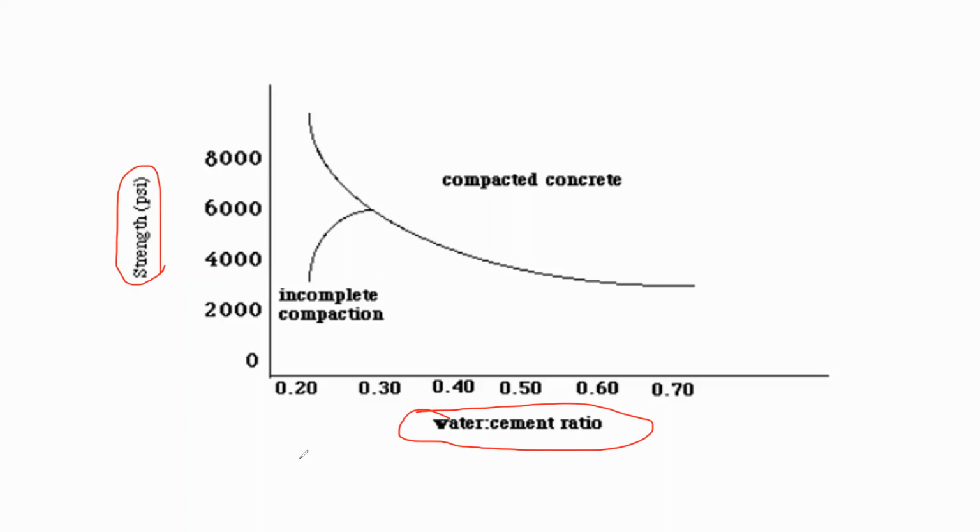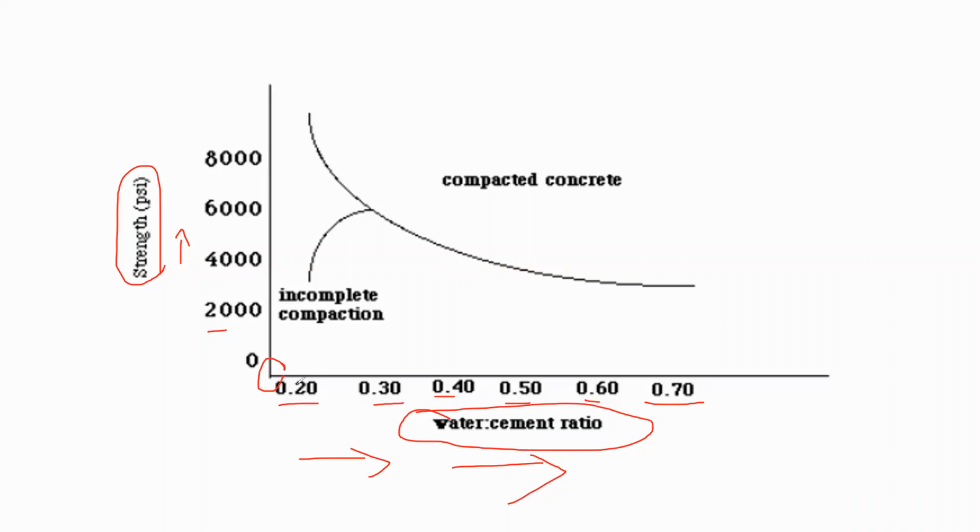If you go away from the origin on the x-axis, you can see an increase in value, that is 0.2, 0.3, 0.4, 0.5, 0.6, and lastly 0.7. So there is an increase in the water cement ratio as you move from the origin along the x-axis. Then on the y-axis, if you move away from the origin, there is an increase in the strength. At the origin it is 0, then here you can see 2000, 4000, 6000, and 8000.